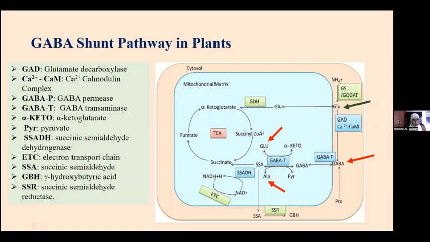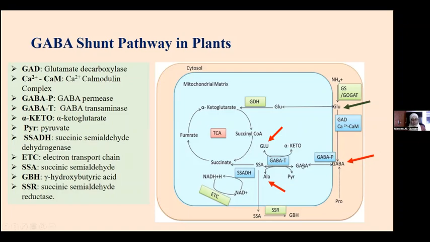So what I will be talking about here, focusing on, is the level of GABA that will be accumulated in response to drought stress, and also two other amino acids that are recognized as GABA metabolites, the GABA shunt pathway metabolites, which are alanine and pyruvate.